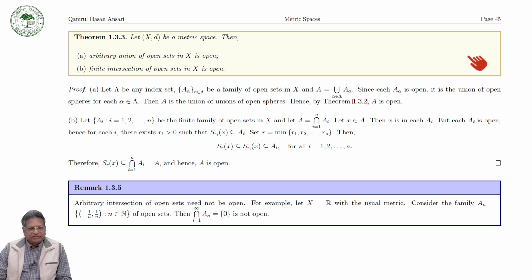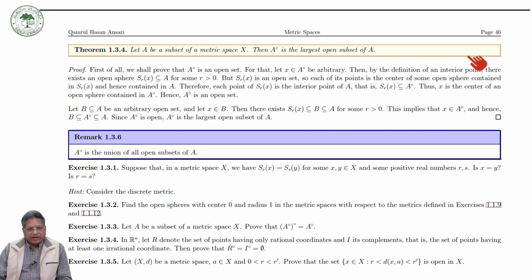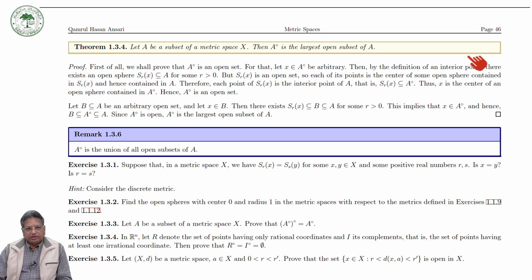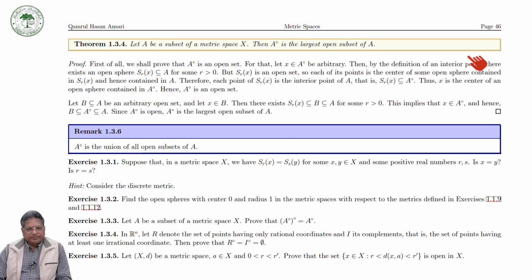And the last time, in the previous talk, we have seen that the arbitrary union of open sets is open and finite intersection of open sets is open. However, the arbitrary intersection of open sets need not be open. Now, today we will see some other properties of the open sets and the interior of a set.